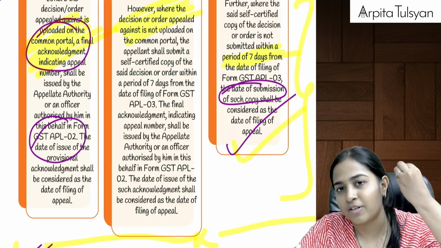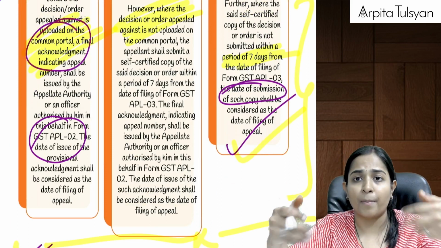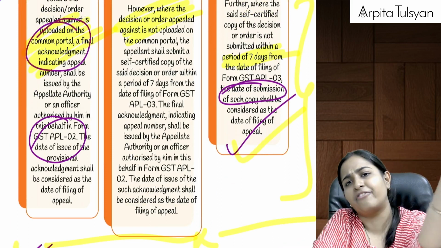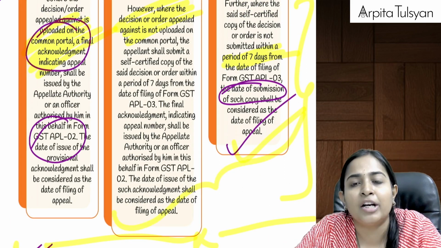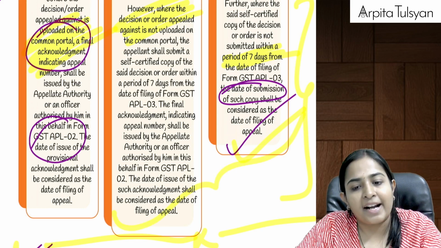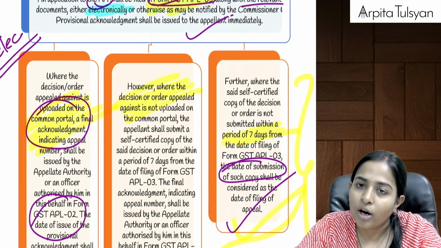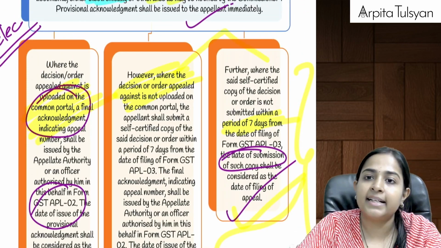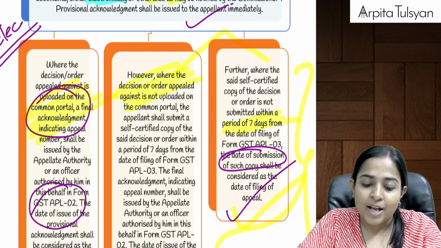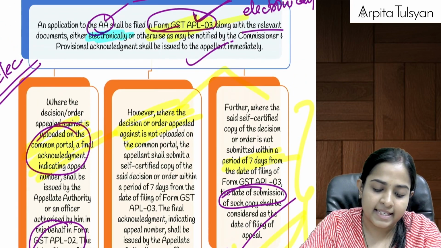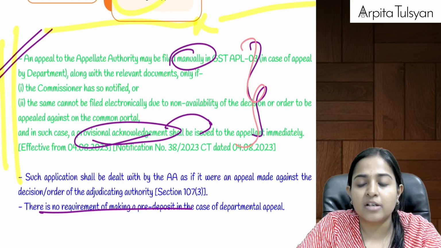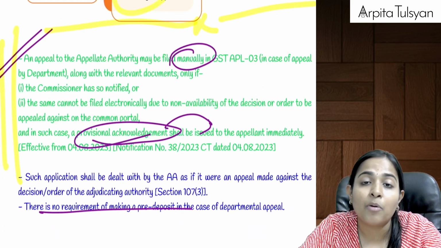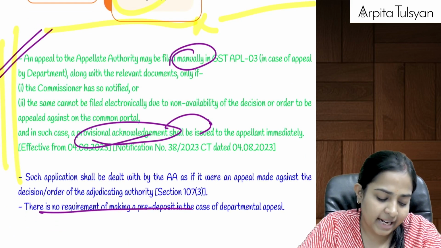Either everything was happening online, that is when the order copy is available on the GST portal, everything was done online, or partially it was done online and partially offline. Means you filed GST APL 03 online, but later you submitted the self-certified copy offline. So in these two cases, it was partially online and offline. Or alternatively, if the commissioner is so notifying, then you can do everything manually also. That was the amendment.